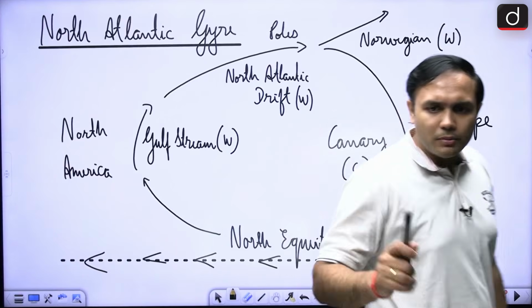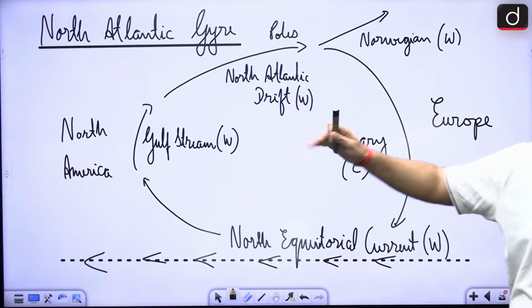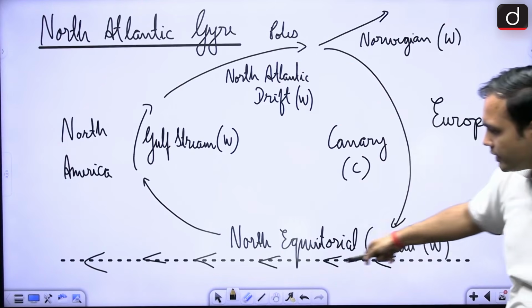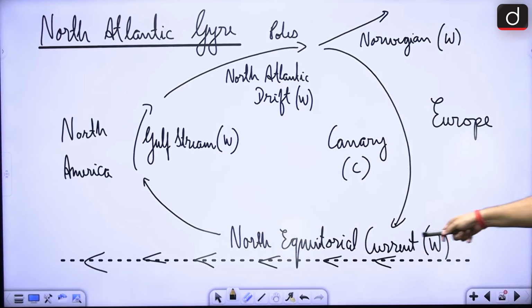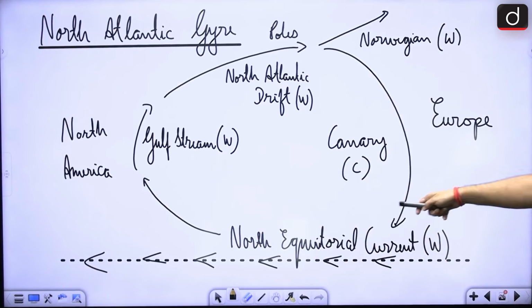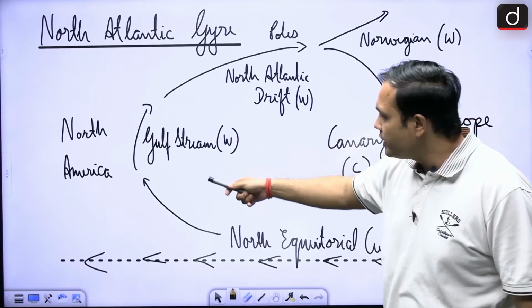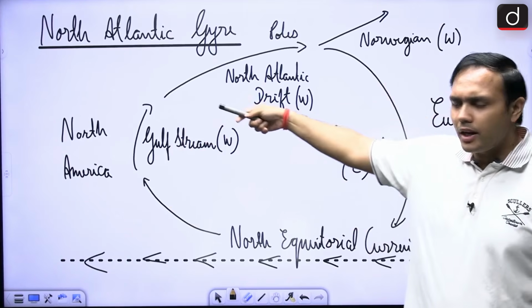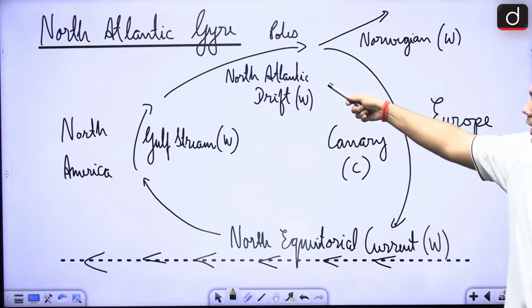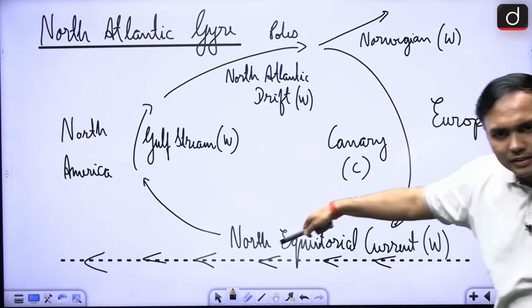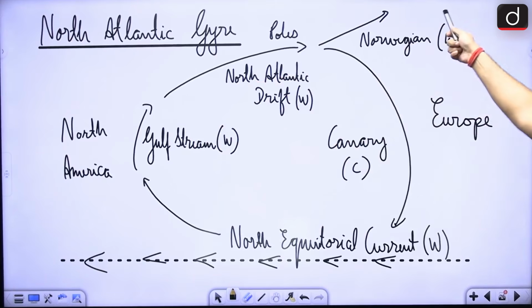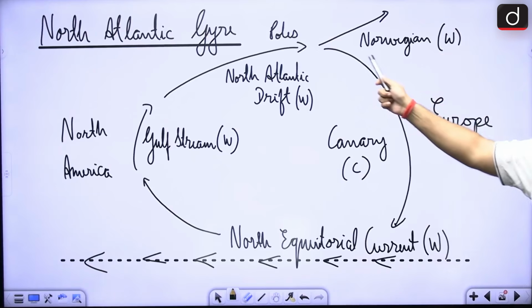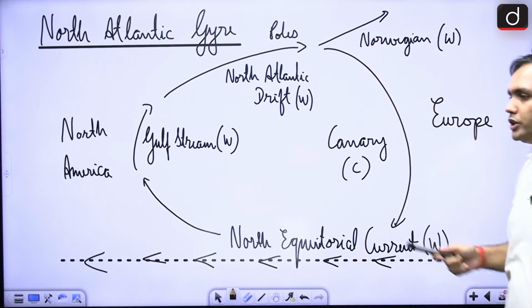In that regard, let's look at some of the gyres, and we are just taking a basic look at it, and then we'll move forward, right? So in the North Atlantic gyre, if you are looking at this particular section, this is the equator, right? And here you will find the North Equatorial current. As we move towards the North American region, there is the Gulf Stream. This is around Mexico and Caribbean Islands, and then Gulf of Mexico. And then as we move up, there is the North Atlantic drift. This is a warm current as it is moving up from the equator, and there is this extension of North Atlantic drift that is moving on to the Scandinavian regions, where there is the Norwegian warm current.